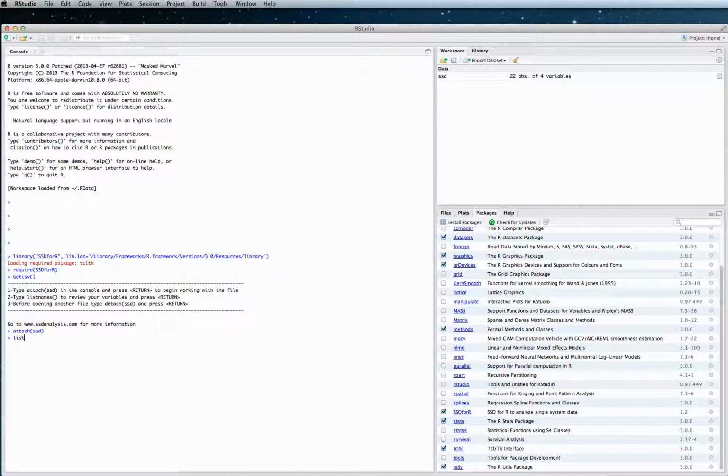So I'm going to type list names and open close parentheses, and there are the variables in the data set in alphabetical order. If you want to get them in the order they appear in the file, you could type names and in between parentheses SSD. Okay, so actually they appear in reverse order.